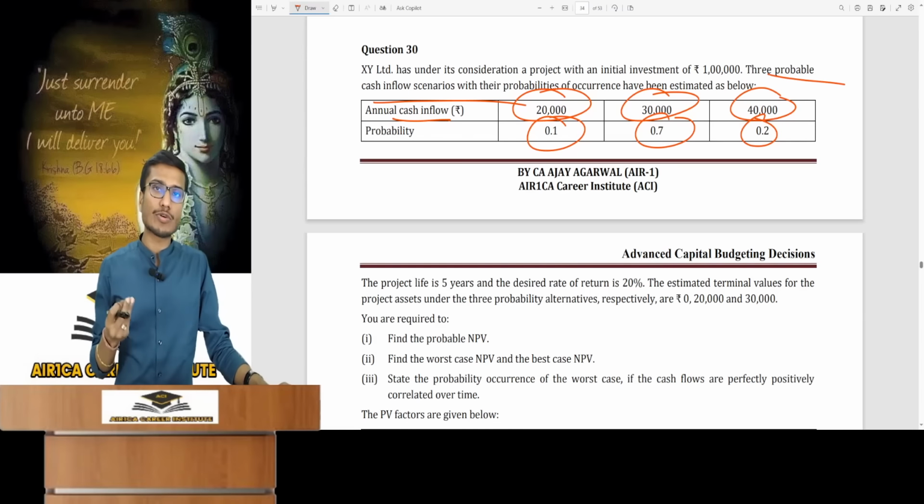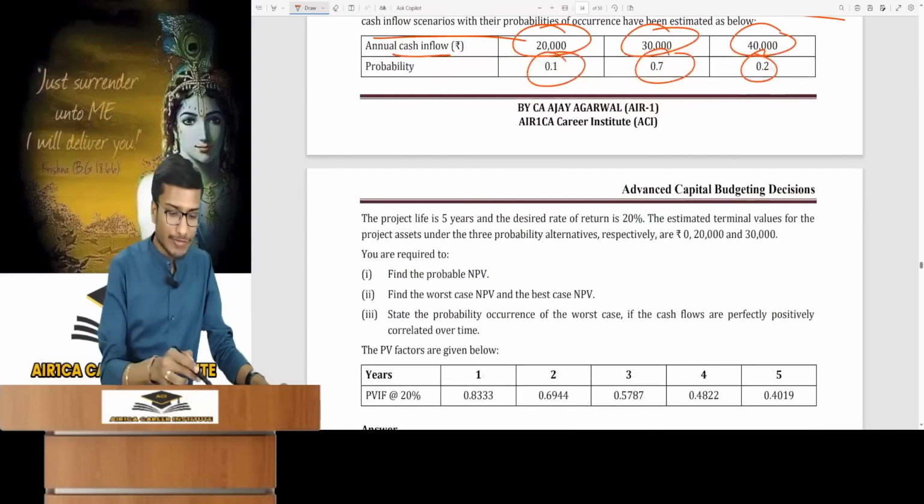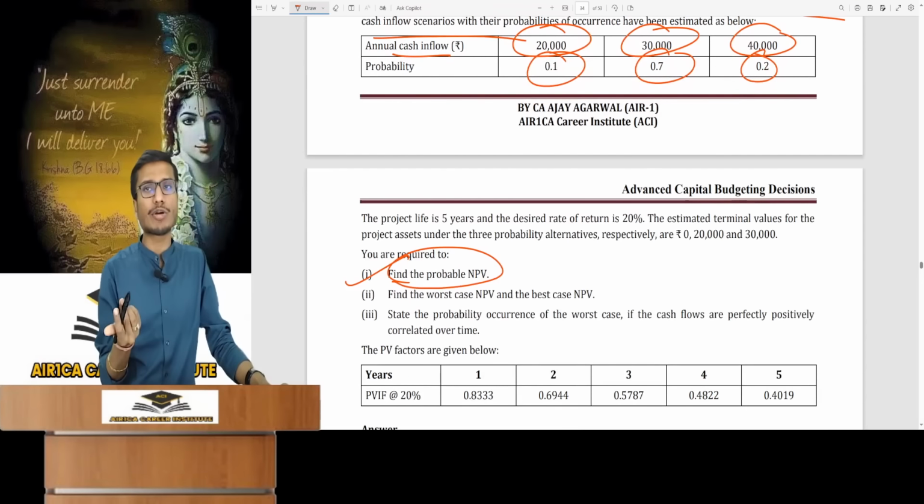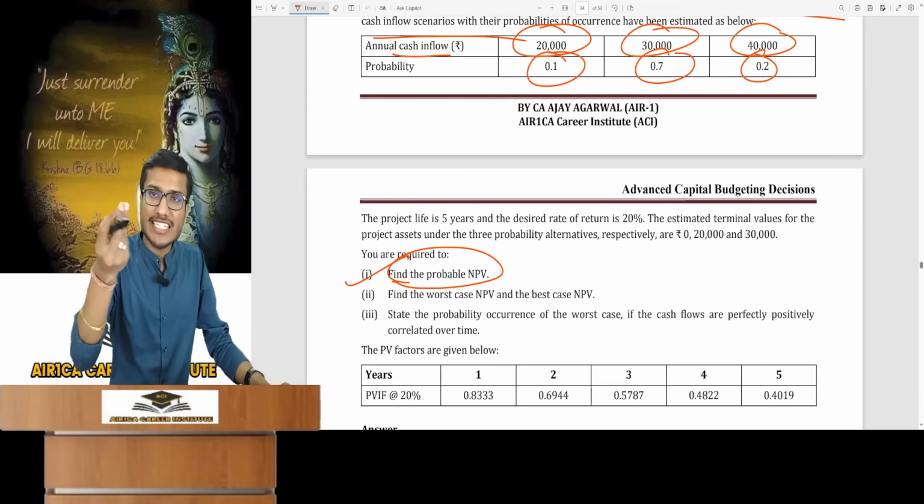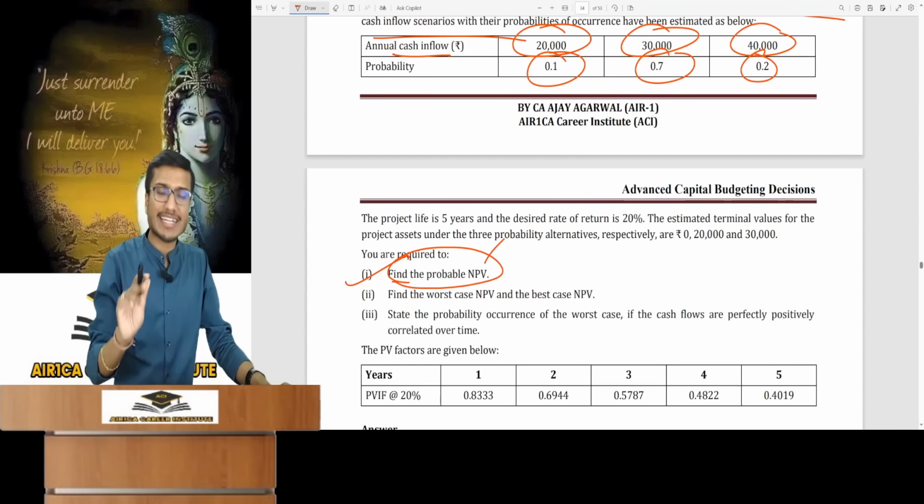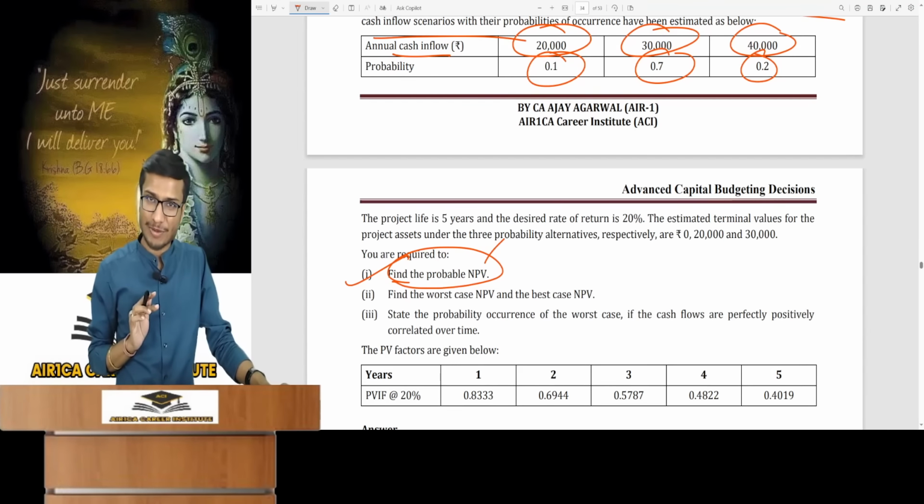Whether cash flow is perfectly dependent or independent is not mentioned. Assume perfect independence, and probable NPV is expected because you have studied. What does probable mean? What can it be? That is expected. You should know the English words, right? Then calculate expected NPV assuming perfectly independent.